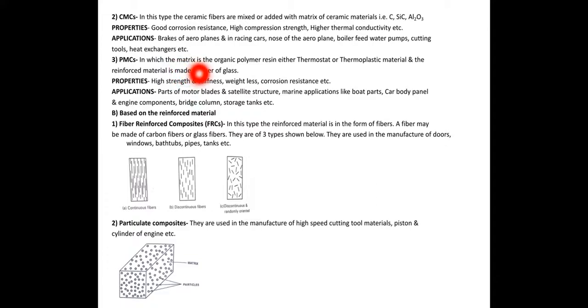In this, the matrix is organic polymer. What is the matrix material? Organic polymer resin. It is in the liquid form, and that organic polymer may be thermosetting or thermoplastic material, and in that material we add the fibers of glass, that is the reinforced material. So what are the properties?